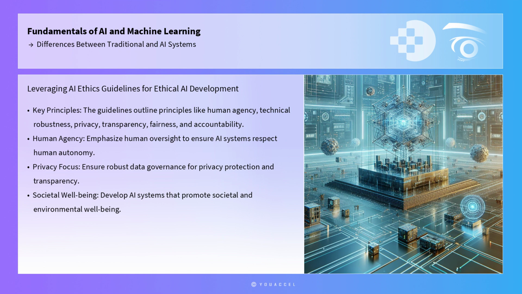To address these challenges, professionals can utilize frameworks like the AI Ethics Guidelines developed by the European Commission's High-Level Expert Group on AI. These guidelines outline key principles such as human agency and oversight, technical robustness and safety, privacy and data governance, transparency, diversity, non-discrimination, fairness, societal and environmental well-being, and accountability. By adhering to these guidelines, organizations can ensure that their AI systems are developed and deployed in a manner that respects ethical norms and regulatory requirements.